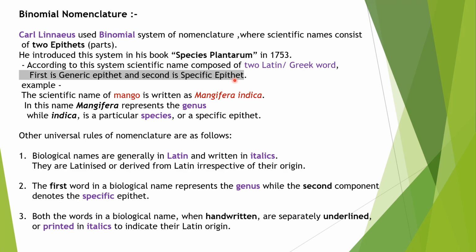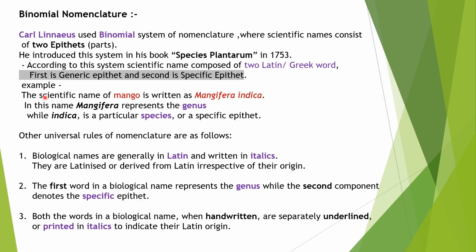Generally these names are in Latin or Greek. The first part is the generic epithet, generally called the genus, and the second part is the specific epithet, generally called the species. So in these scientific names there are two parts: first is the generic epithet and second is the specific epithet.